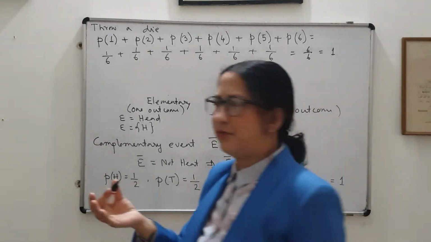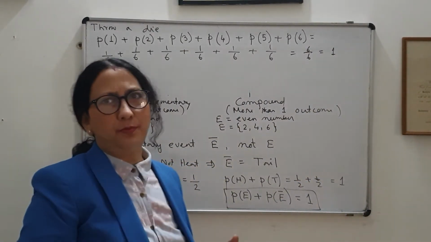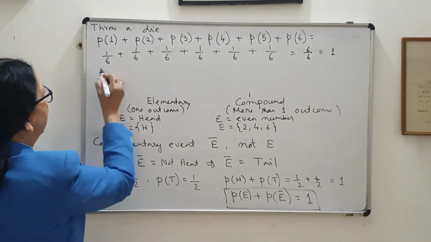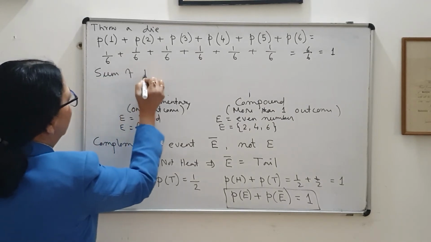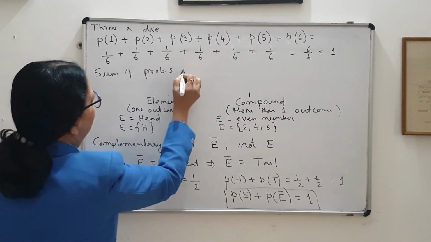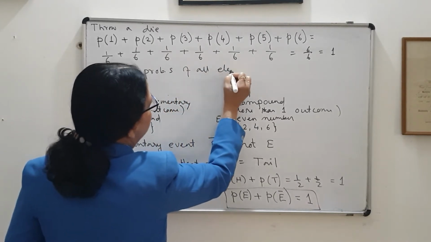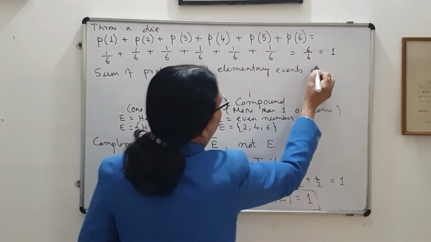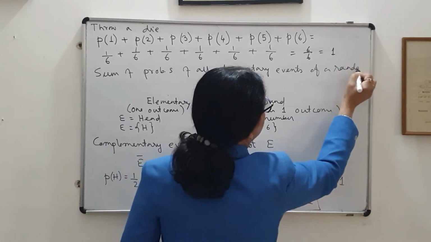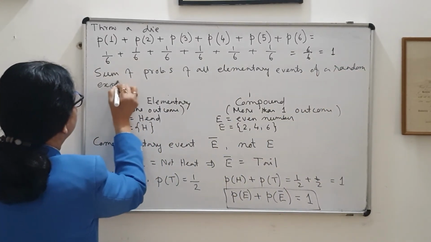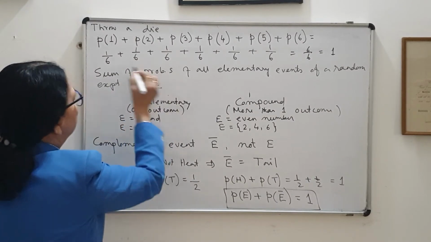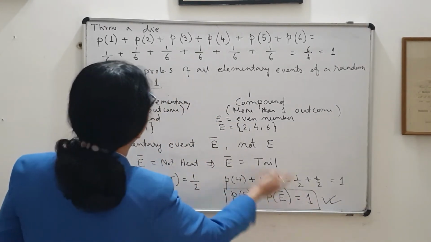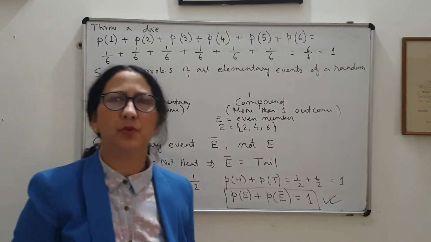So we also come to another result: the sum of probabilities of all the elementary events of a random experiment is 1. These results are very important, this one that the sum of the probability of an event and its complementary event is 1, and this one. These will be useful in solving some questions.